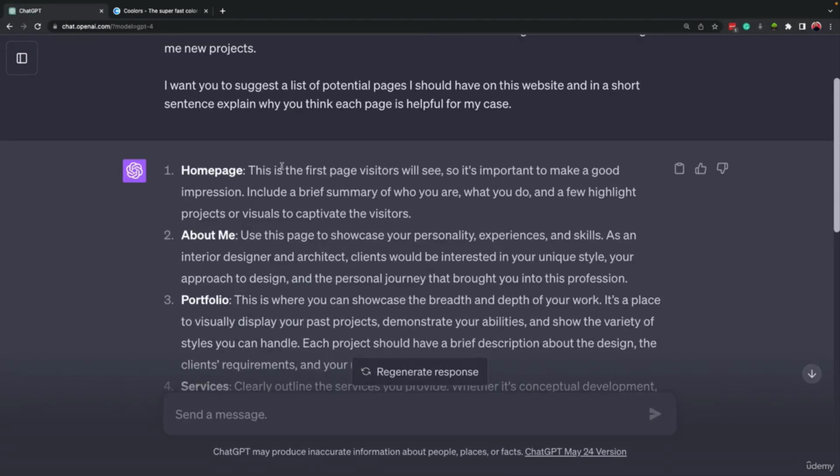Now, let's say we want to create a homepage. We can ask ChatGPT what sections we must have in our homepage. So let's do that.